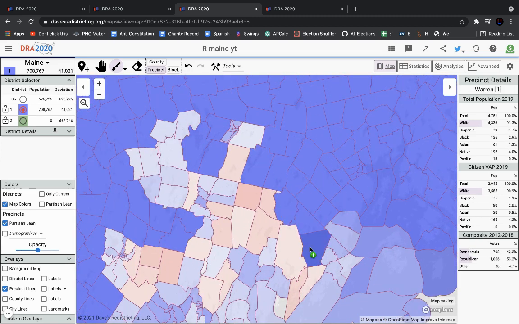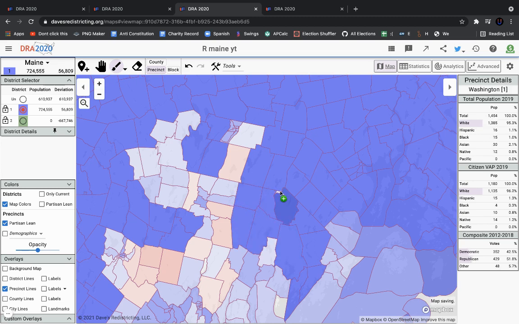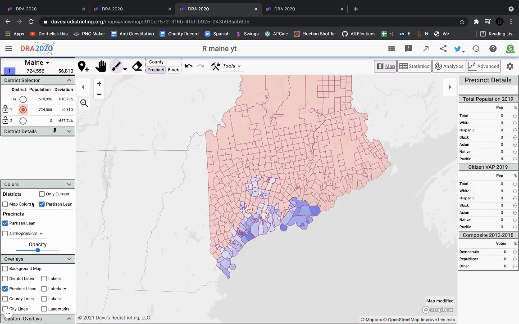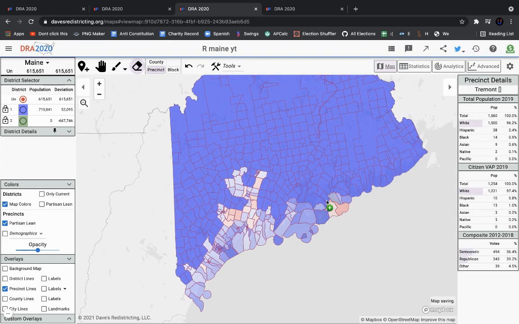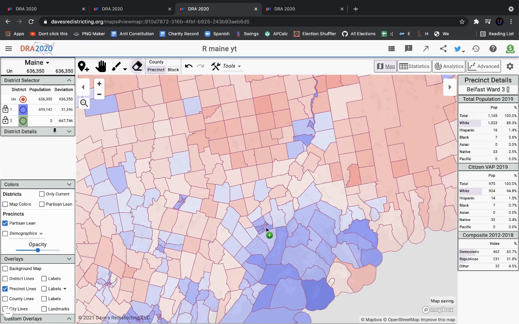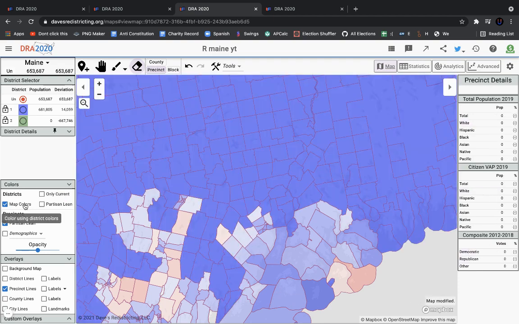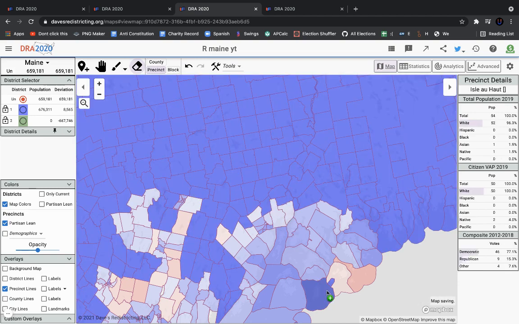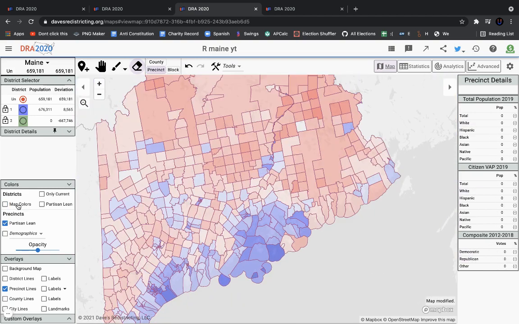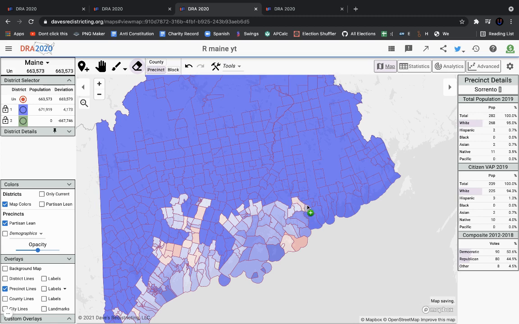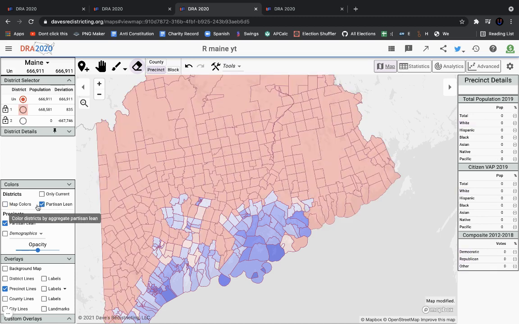But what we can do is kind of just grab these precincts over here. So this district, again, a little big right now. So what we're going to have to do is kind of go up the shoreline right here, and we have a collection of Democratic precincts up here that we can eliminate from the district, actually, especially these over here, and whatever city this is. I really need to brush up on my Maine geography, because I am kind of forgetting a lot of these cities. Like, I only really know Portland and Augusta. So yeah, and then we can eliminate one more of these precincts. So yeah, that should do it.